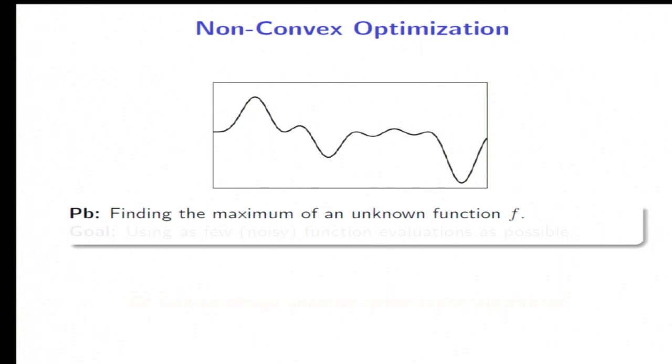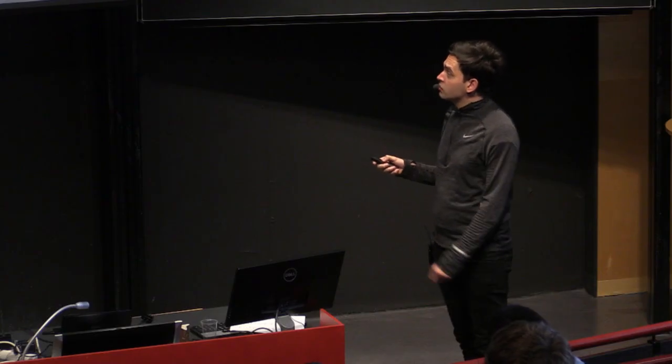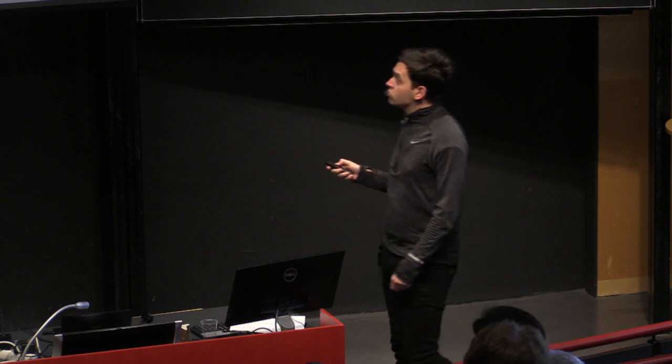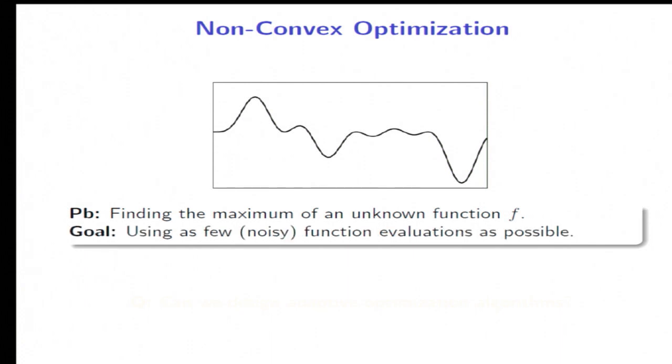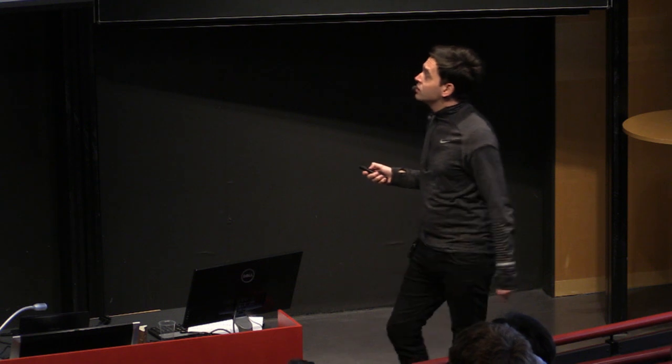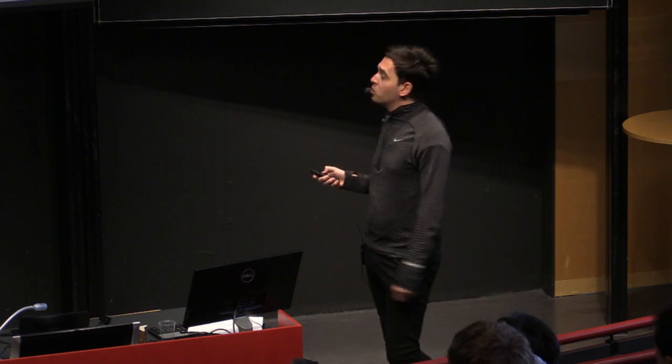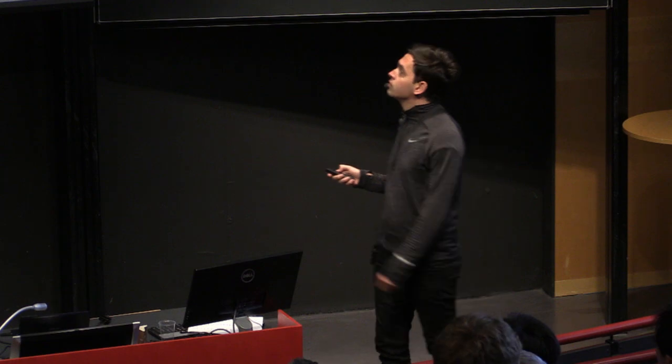The problem I'm going to talk about today is that of non-convex optimization, and in very broad terms, our goal is to find the maximum of a function which is unknown. And we want to do that using as few noisy function evaluations as possible. More precisely, the question I'm going to try to answer today is, can we design adaptive optimization algorithms for this problem? And by adaptive, I mean we should be able to design algorithms that do not require as a hyperparameter something that depends on intrinsic properties of the function f because it is unknown.